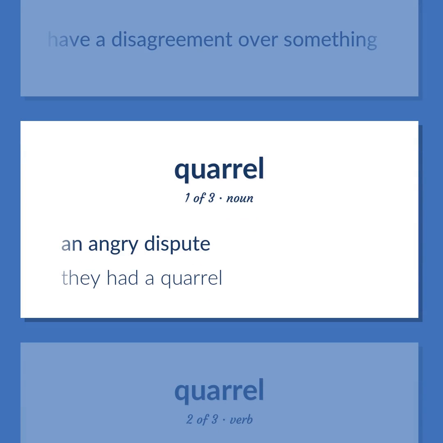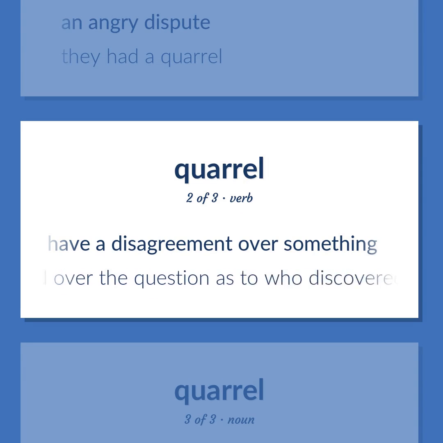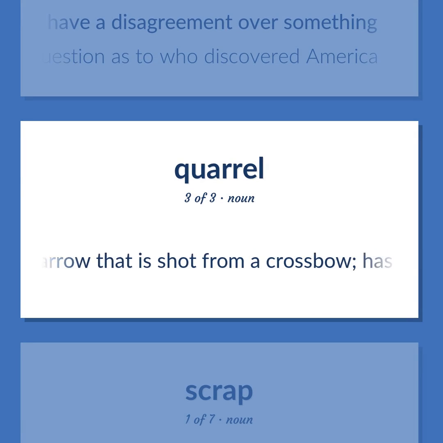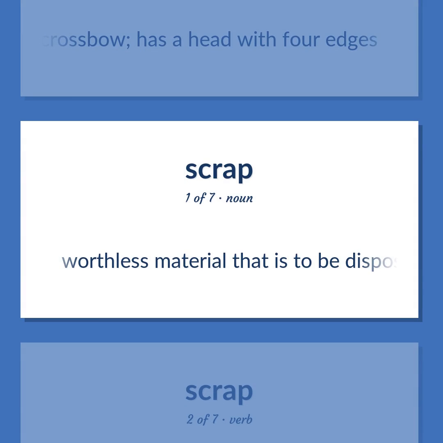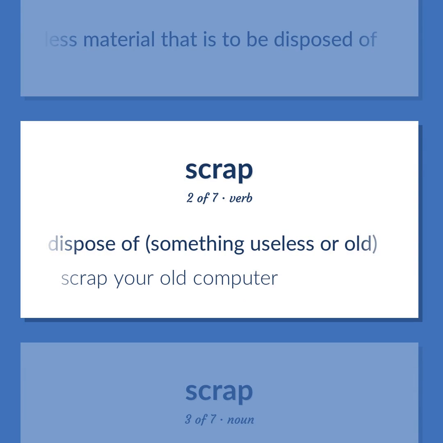An angry dispute. They had a quarrel. Have a disagreement over something. We quarreled over the question as to who discovered America. An arrow that is shot from a crossbow has a head with 4 edges. Worthless material that is to be disposed of. Dispose of something useless or old. Scrap your old computer.